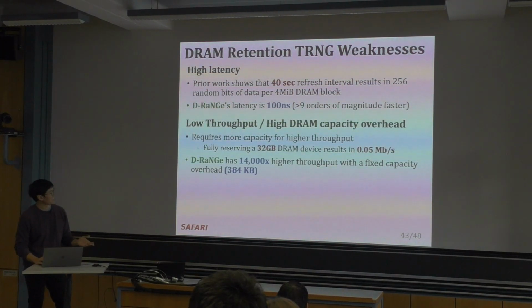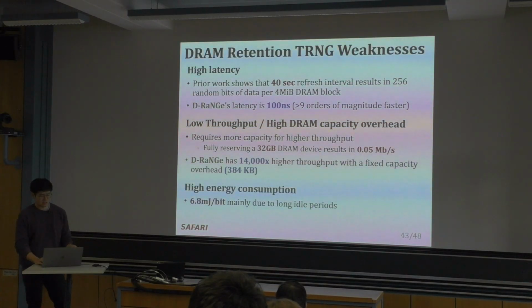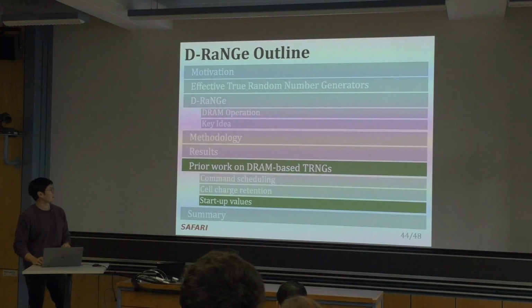We are much faster than that, again. They also have high energy consumption, mainly because they have to wait a long period of time to let the charge leak. And again, we are orders of magnitude faster.